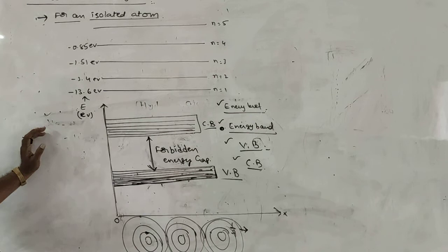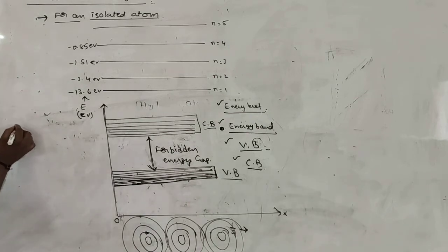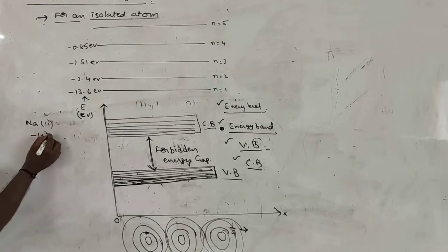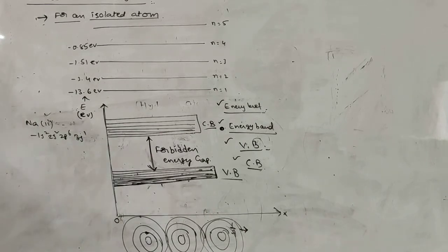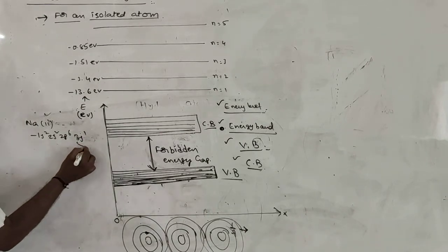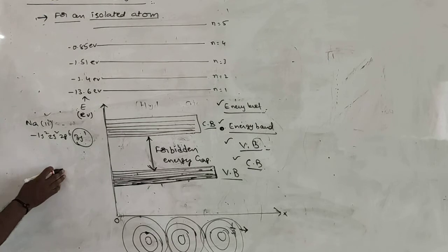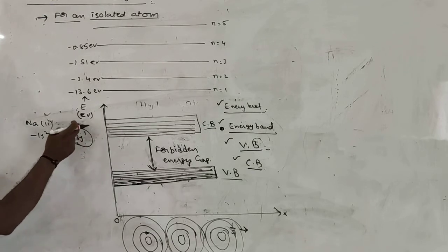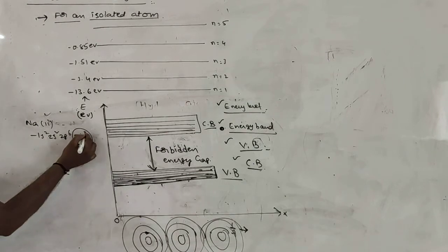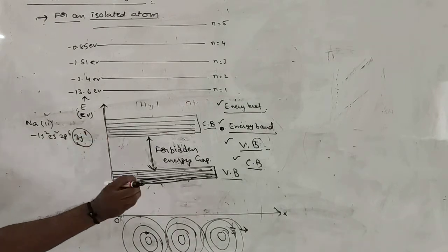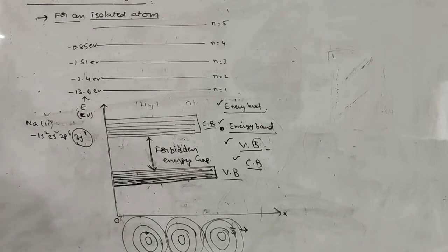Do you understand? So in the case of sodium, atomic number 11, the electron configuration is 1s2, 2s2, 2p6. The outermost orbit contains only one valence electron. This valence electron lies in the valence band. This electron is also influenced by the nucleus of the atom, so it cannot be easily removed from the nucleus attraction.